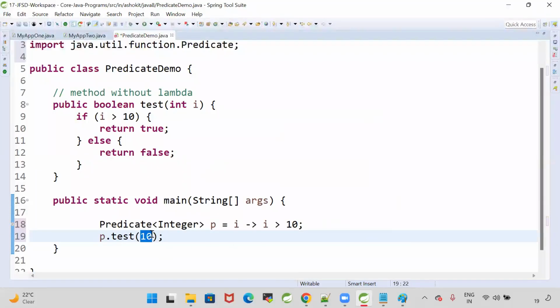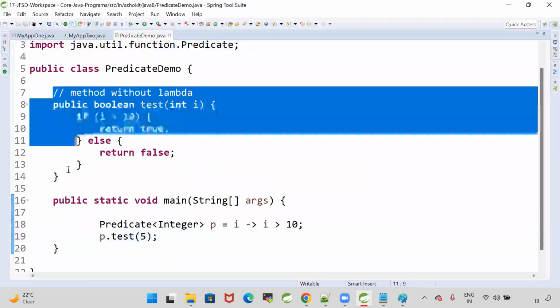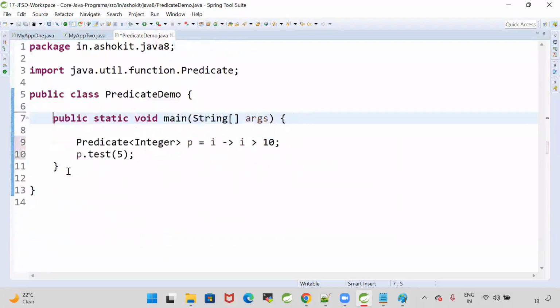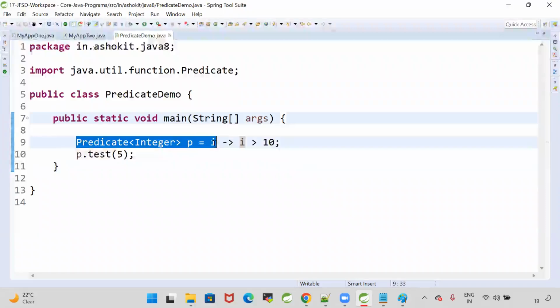I'm passing 5. Now this method is not required. Simply, if I want to check whether my given number is greater than 10 or not, I'm writing a lambda. i is an input. If i is greater than 10, return true, otherwise return false. Whenever your lambda will take an input and return true or false based on a condition, for that we can go for predicate.